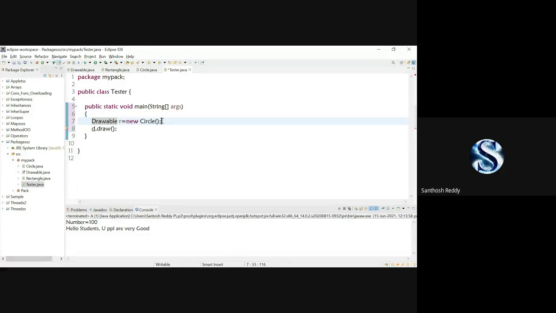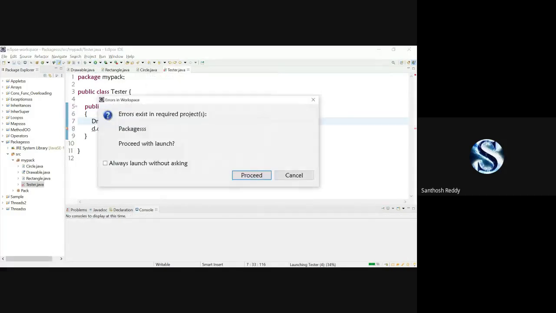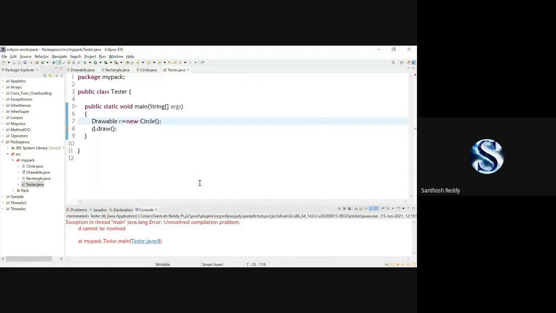Yes, I'm asking a question for you people. Circle. Obviously it is Circle. Why? Because the object which is created is of Circle type. Now execute it and check. We are going to get an unresolved compilation problem.